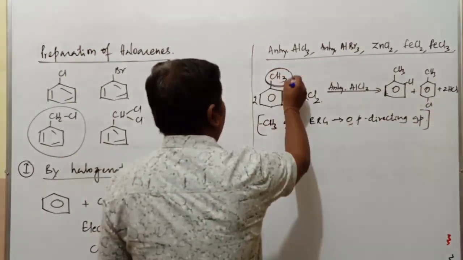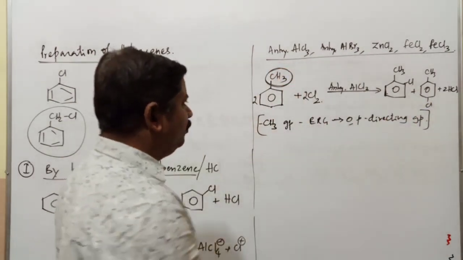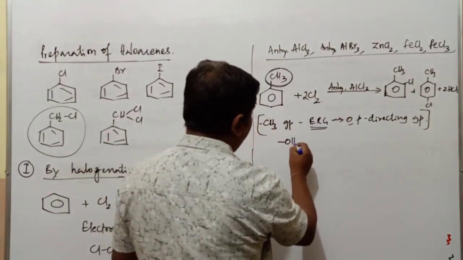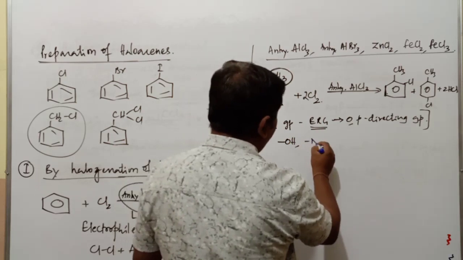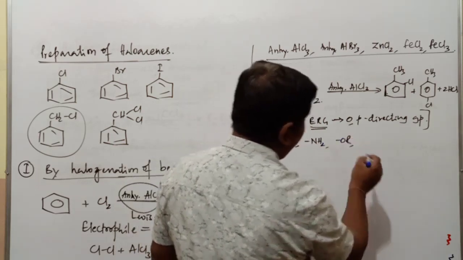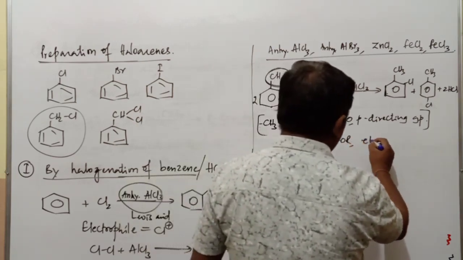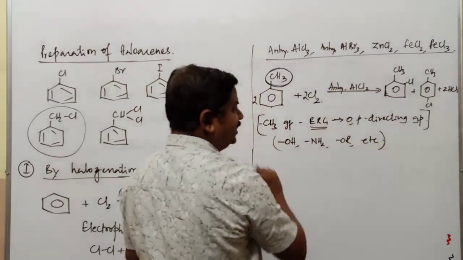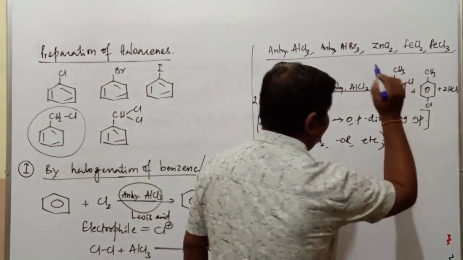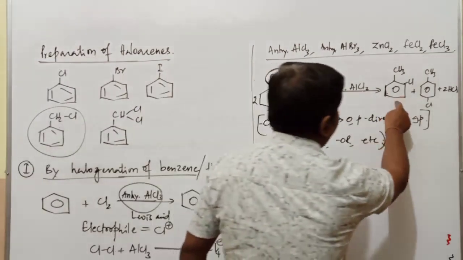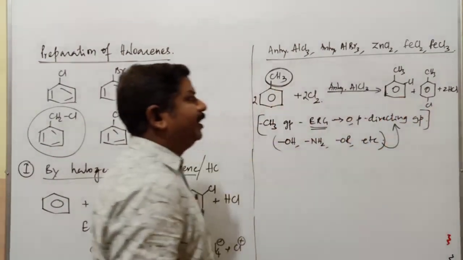Usually, alkyl groups are considered electron releasing groups. In addition, OH is also an electron releasing group, NH2 is an electron releasing group, and alkoxy is an electron releasing group. So many different types of groups are found to be electron releasing groups. In the presence of these groups, the electrophile attacks the ortho and para positions. So this is the ortho isomer and this is the para isomer.